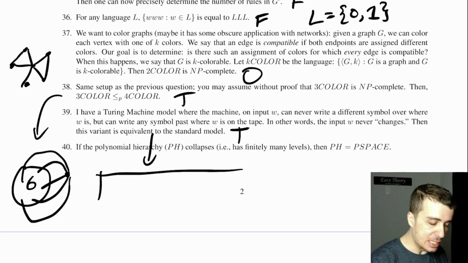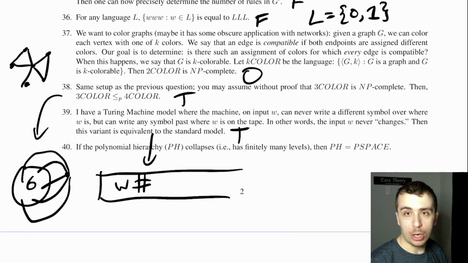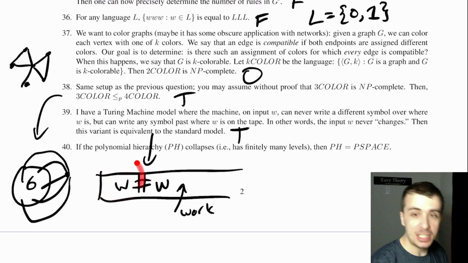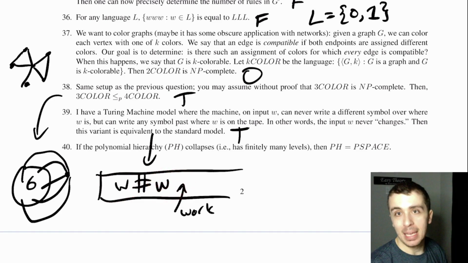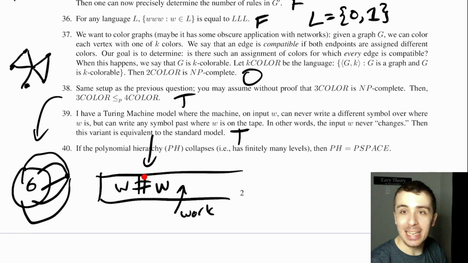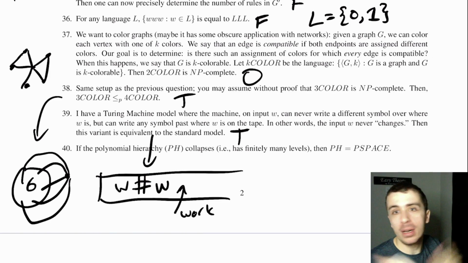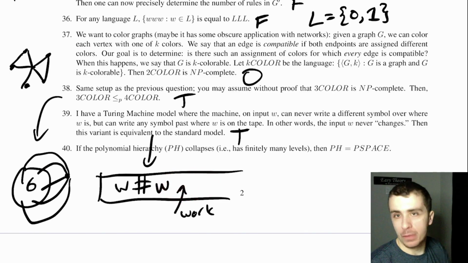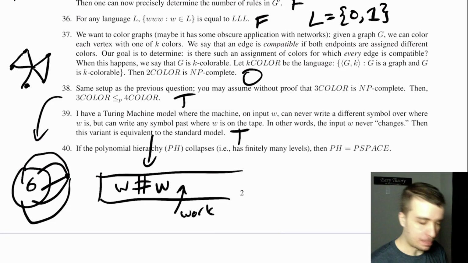And the reasoning is that if I have W right here, then what I can do is add a marker right here, and then do all of the work over here, and leave all of this stuff alone. So do all the work on the right side, which is doing the simulation of the machine. If you hit the pound sign, then that means you tried to move left at the left-hand end of the tape before, and then you just reject at that point. Otherwise, you just keep doing the work over here, so it does exactly the same thing as it did before.